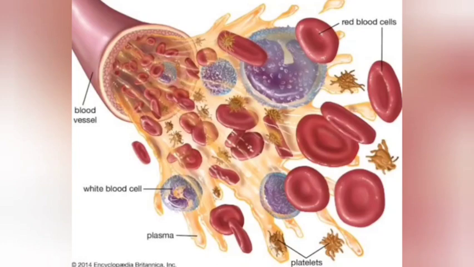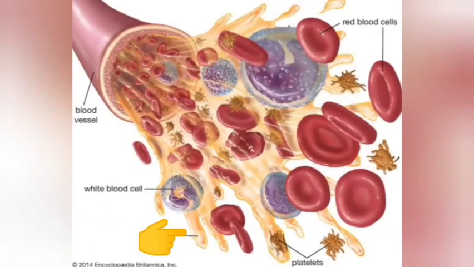They are responsible for the immune response in our body. Platelets or thrombocytes are cells that help to form clots and stop bleeding. They are the cells which act on the site of an injury or wound. The plasma of the blood is the fluid part and it is composed of 90% water.